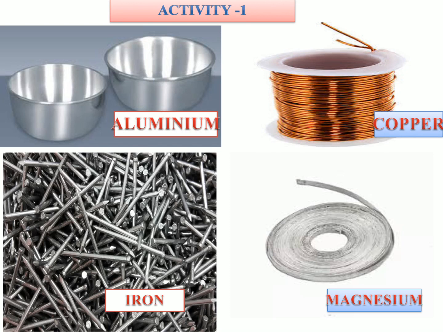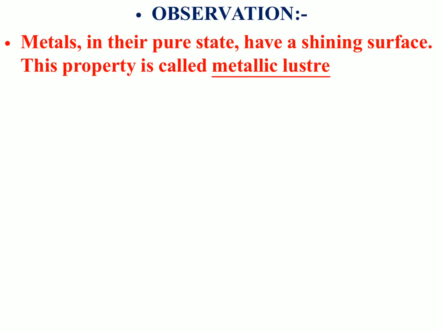So what do you observe here? What is the aim of this activity? You can see that the surfaces of all these four different metals are shining. So what can be our observation? Metals in their pure state. Why is it called the pure state? Because if it is exposed to air or moisture, then there may be corrosion. So in the pure state, the surface is shining, and that is called metallic luster, or the lustrous property that metals have.